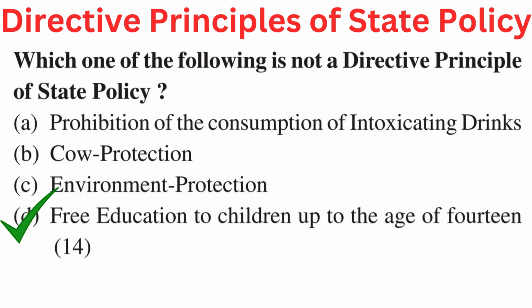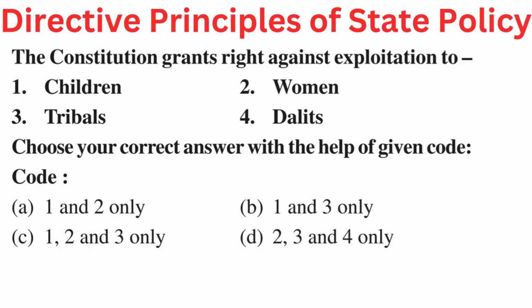Right answer is D. Free education to children up to the age of 14. Your question is, the Constitution grants right against exploitation to 1. Children, 2. Women, 3. Tribals, 4. Dalits. Choose your correct answer with the help of given code. Your options are A. 1 and 2 only, B. 1 and 3 only, C. 1, 2 and 3 only, or D. 2, 3 and 4 only.